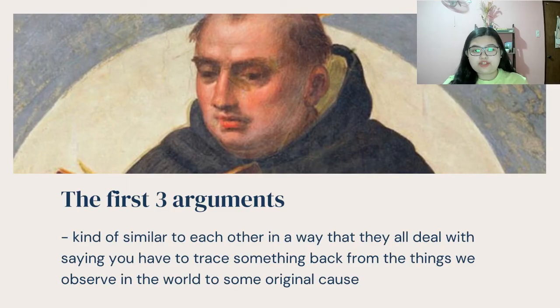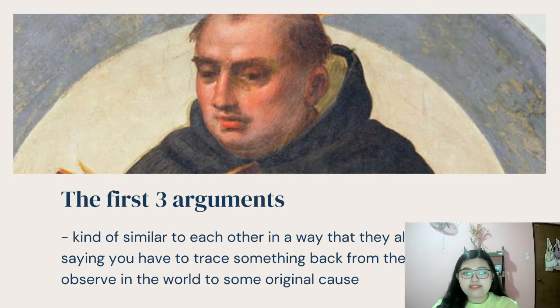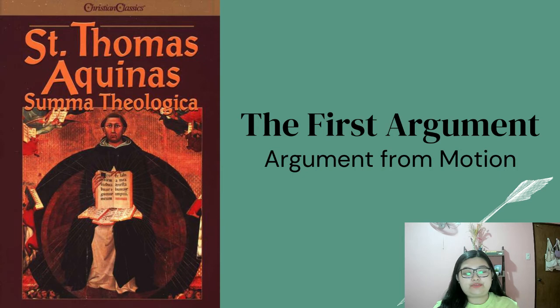The first 3 arguments are kind of similar to each other in a way that they all deal with saying you have to trace something back from the things we observe in the world to some original cause. Meaning, you trace it back to a single cause that provides an explanation for how everything works. To dig deeper into these 5 arguments, let us tackle them one by one. Beginning with the first argument, the argument from motion.